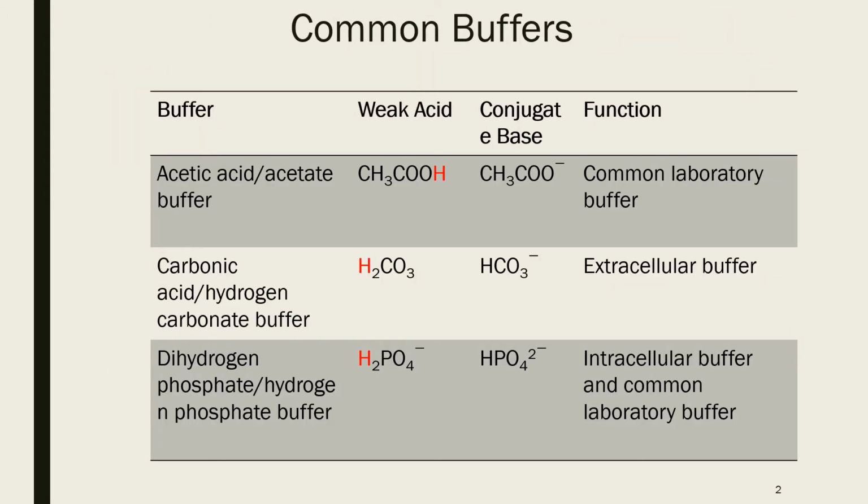Some common laboratory and physiological buffer solutions are listed here. We already saw the acetic acid and acetate ion buffer. Carbonic acid and hydrogen carbonate buffer is the one which maintains the pH of our blood. So it's made up of carbonic acid, another weak acid, and its conjugate base, which is hydrogen carbonate. It's found in extracellular areas. And another common lab as well as physiological buffer is the dihydrogen phosphate and hydrogen phosphate buffer.